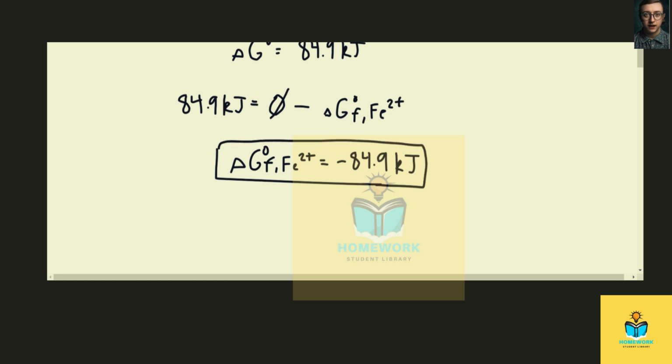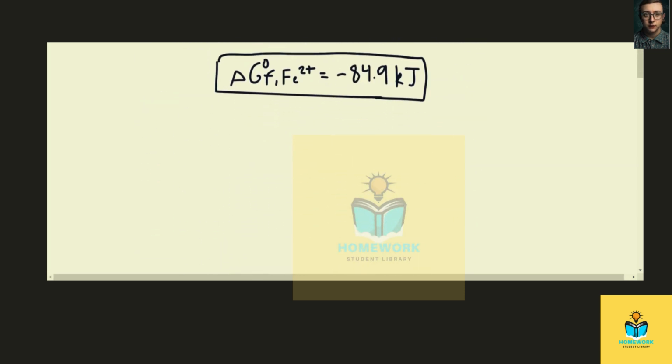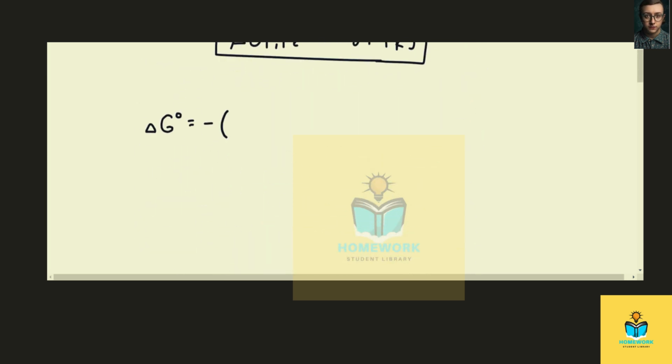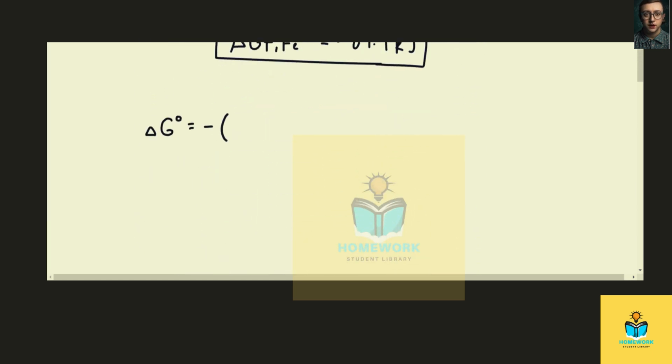And now we see that we have 2 half reactions involving Fe3+ ions. So we can go through each one of these and verify that we get the same answer either way. So starting with that middle reaction, the value for the cell potential is 0.77. So we can begin by solving for delta G at standard conditions again, using delta G equals negative nFE. This time n, we have 1 mole of electrons.